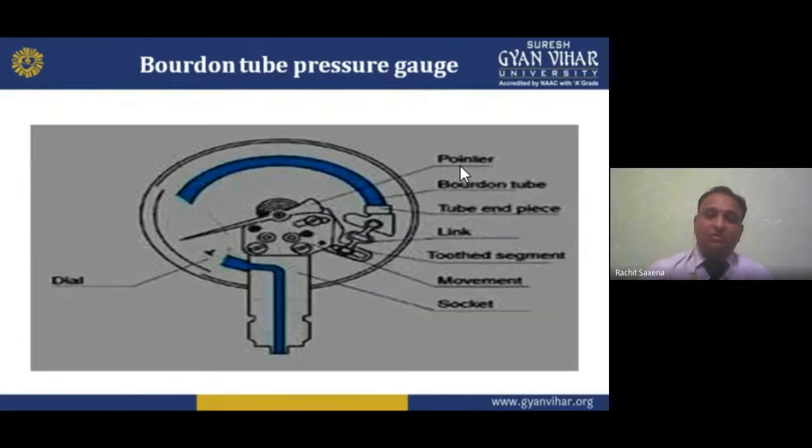Now the basic structure of the Bourdon tube. See here, it is very easy to understand. Here we have the dial, the pointer moves, the Bourdon tube. This is the tube, C structure. There is a link where we connect. Here we have the two toothed segments. This is the movement through which it moves like this. There we have the socket system, where pressure is applied. So it is the C structure.